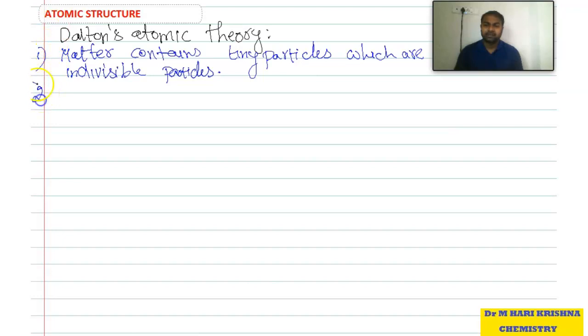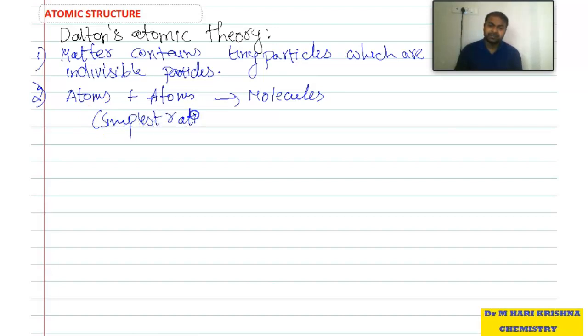Next one. These atoms are combined to form molecules. Here atoms are combined in a simplest ratio. In a simplest ratio, they are combined to form molecules. Here, same type of atoms are combined and different types of atoms are combined. But here, they combine in a simplest ratio.